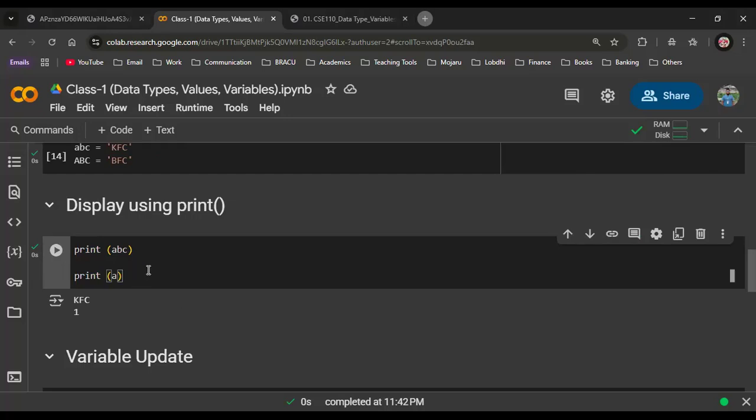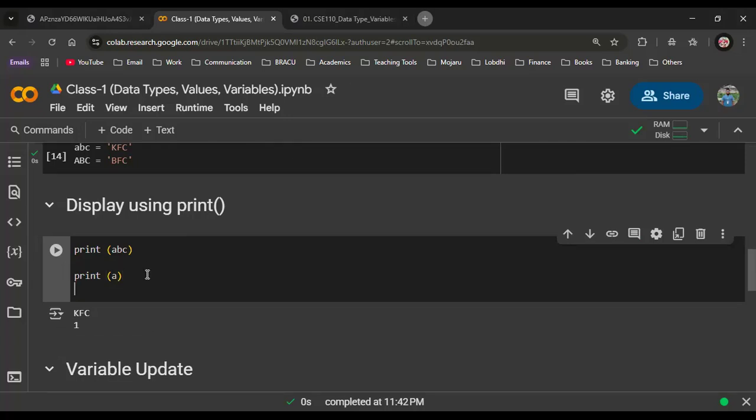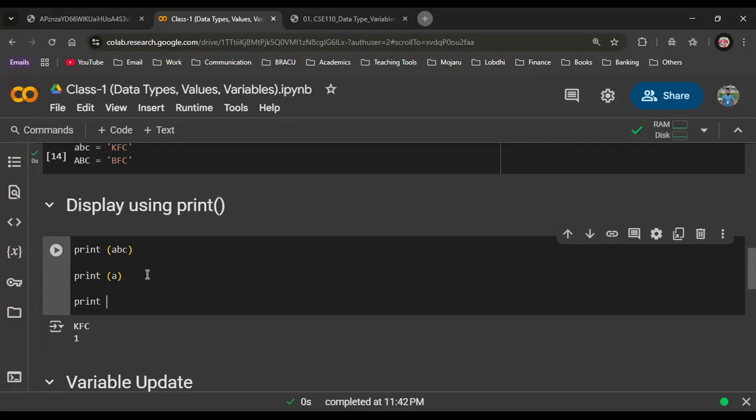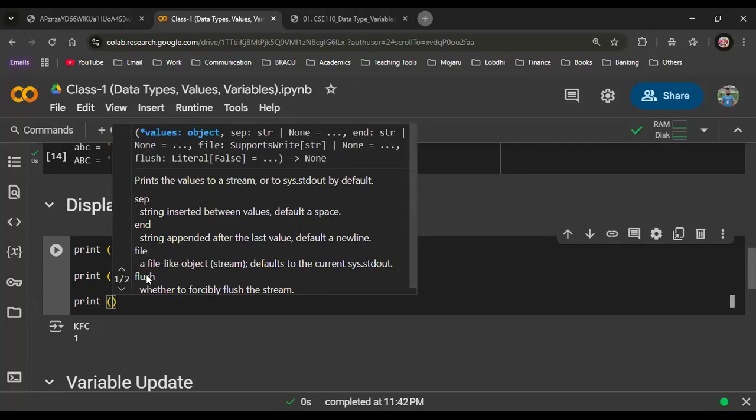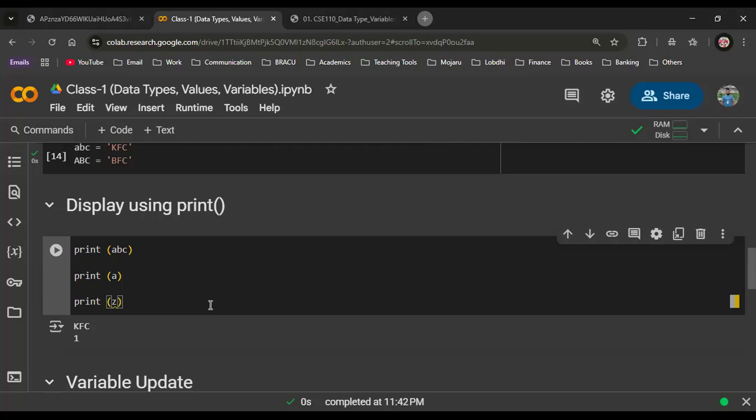Now, one interesting thing which I must tell you: Python is a language which is run line by line. So in case of Python, the first line is executed first, then it goes to the second line, then to the third line if there is any other line. How can we understand this? If I say I will print and I am passing a variable named Z here, is there any variable named Z?